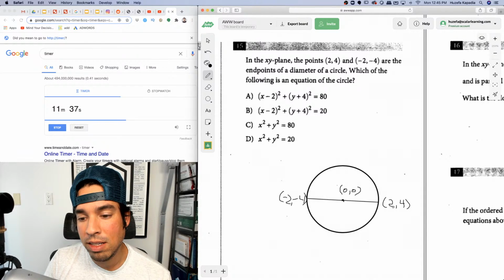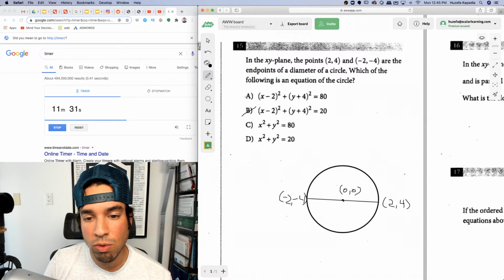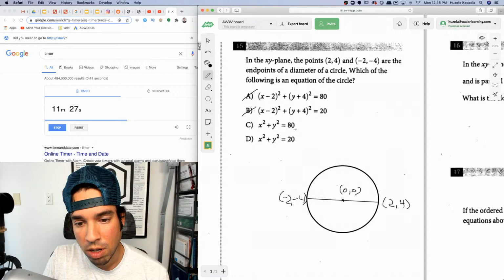Because add these and take the average. Add these, take the average. So these are out because these are centered. This is centered at 2, -4. So got to know your circle equation, guys. I tell you, they always have at least 1 or 2 questions. So it's one of these two.